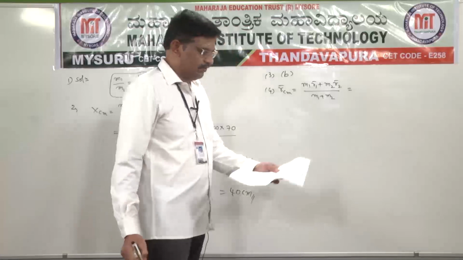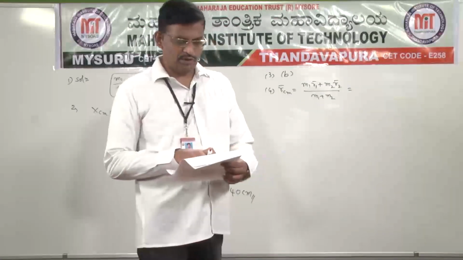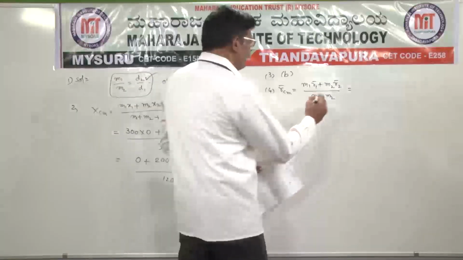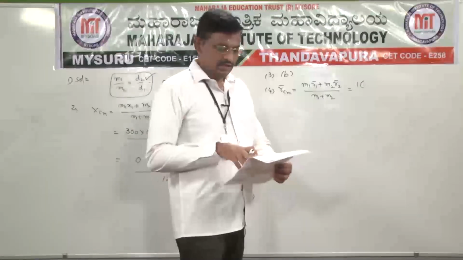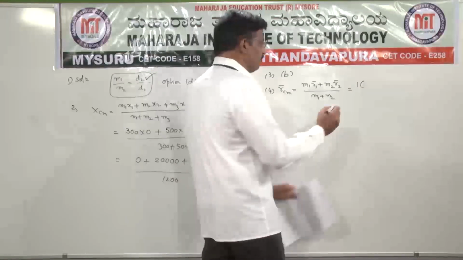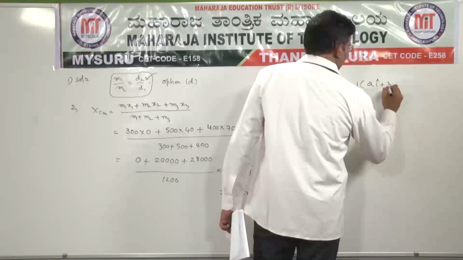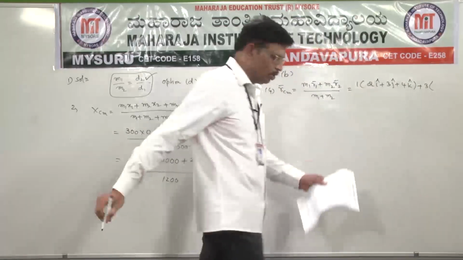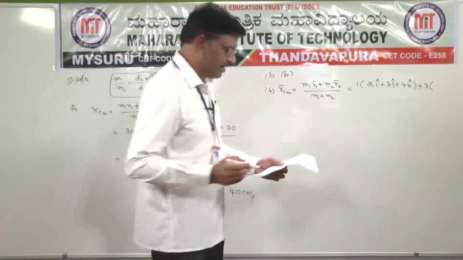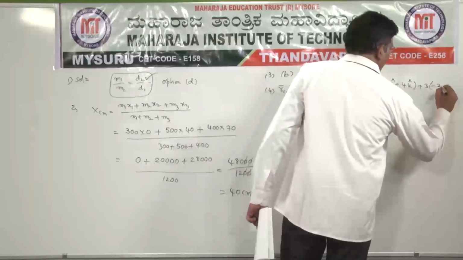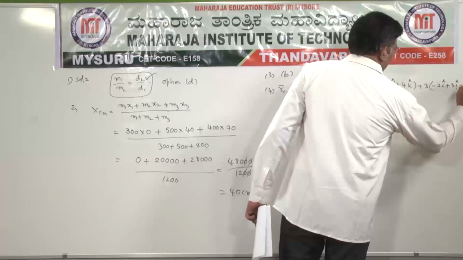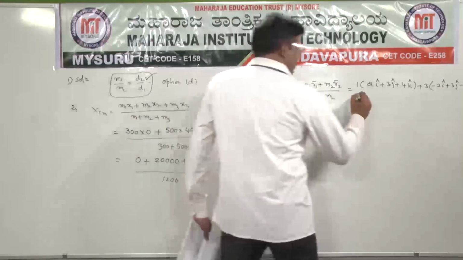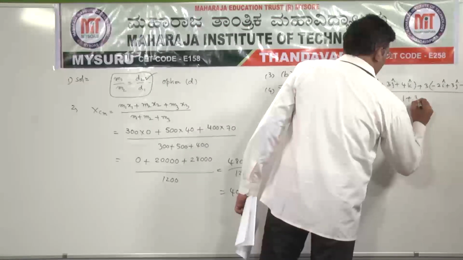So by substituting the values, in this fourth question m1 is given 1 kg and m2 is given 3 kg. So 1 into R1 bar, which is given as 2i plus 3j plus 4k, plus 3 into R2 bar, which is given as minus 2i plus 3j minus 4k cap. This is R2 bar that is given in the question. Divided by m1 plus m2, that is 1 plus 3.